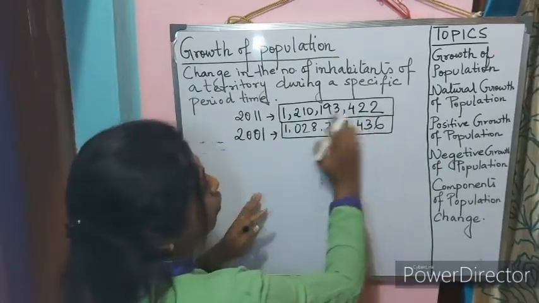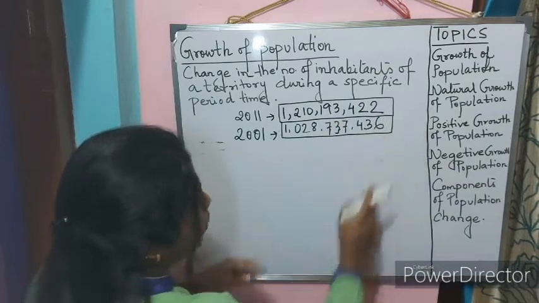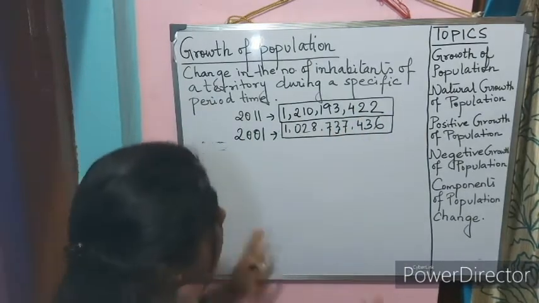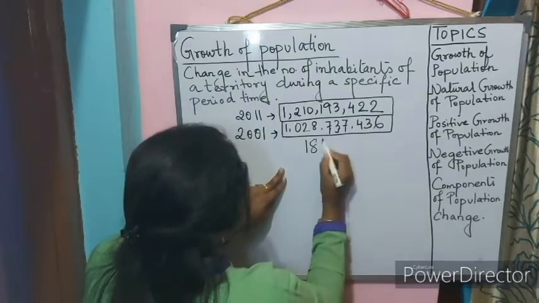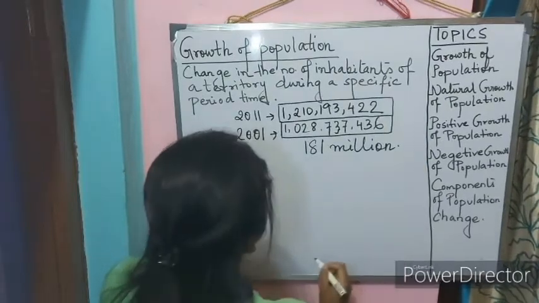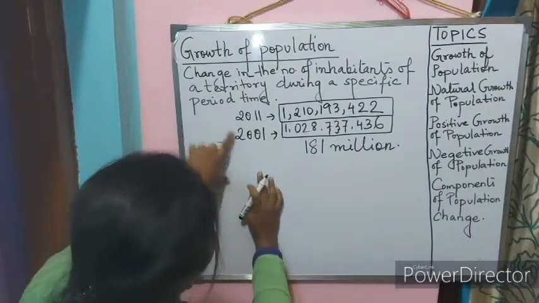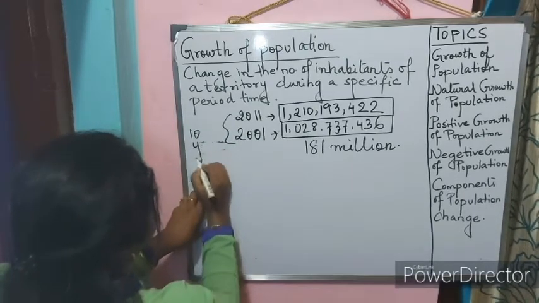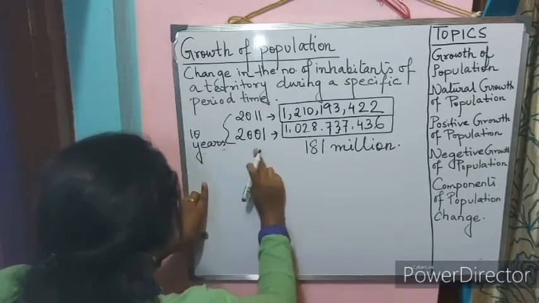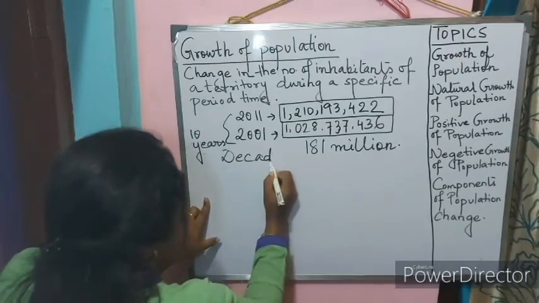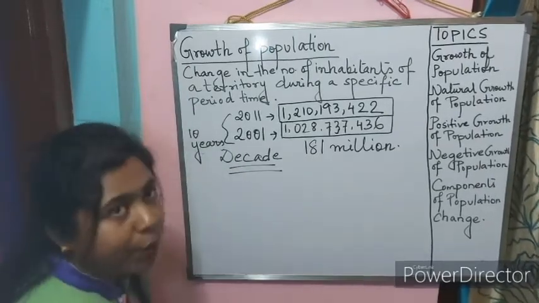I'm not going on reading the other numbers. You can see the other numbers which I've already written down. So around 181 million population actually increased between 2001 and 2011. You can see there is a time span of around 10 years between 2001 and 2011, so we can call this a decade.